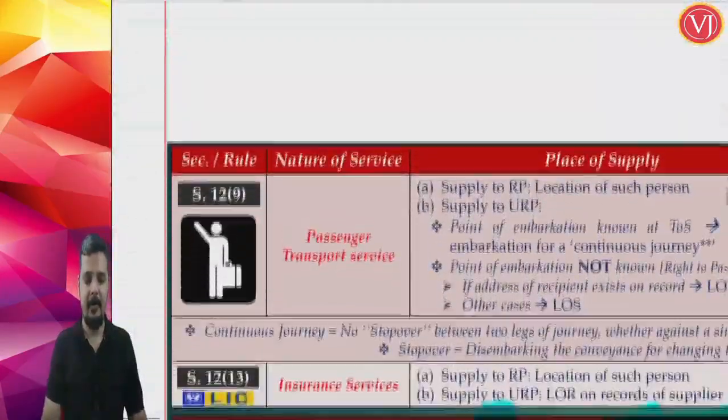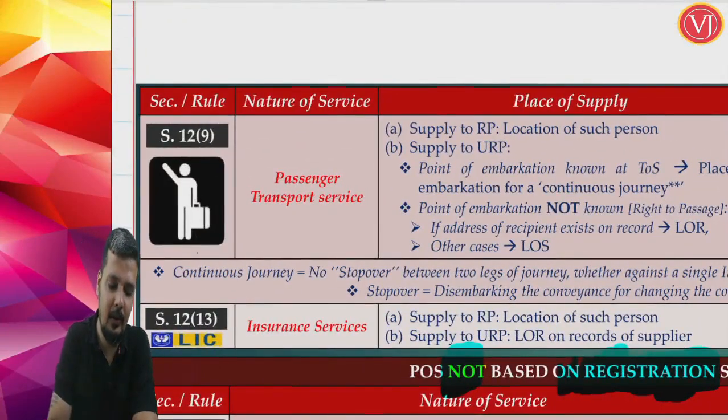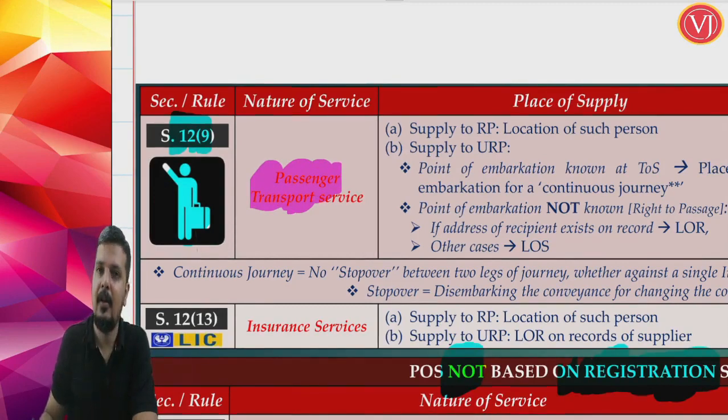Next friends, you are talking about section 12 subsection 9, passenger transportation services. Now if passenger transportation service is given to a registered person, then location of such registered recipient.